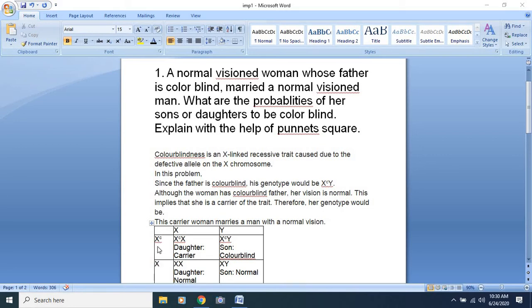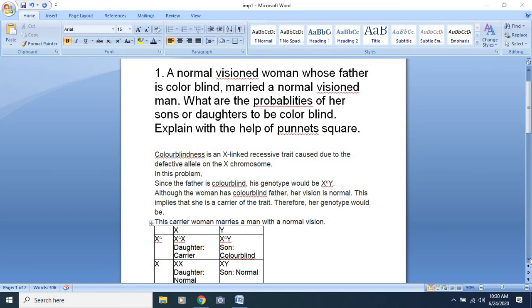And so whenever the cross is arranged, first this is crossed with this X, so the daughter will be a carrier. This is crossed with this Y, so the son will be colorblind, as the gene for colorblindness is present on X, and males have only one X. So if the gene is present on X and the individual is male, he will be colorblind. Again the second X is crossed with this X, then the daughter will be normal, and again the X is crossed with this Y, the son is normal.